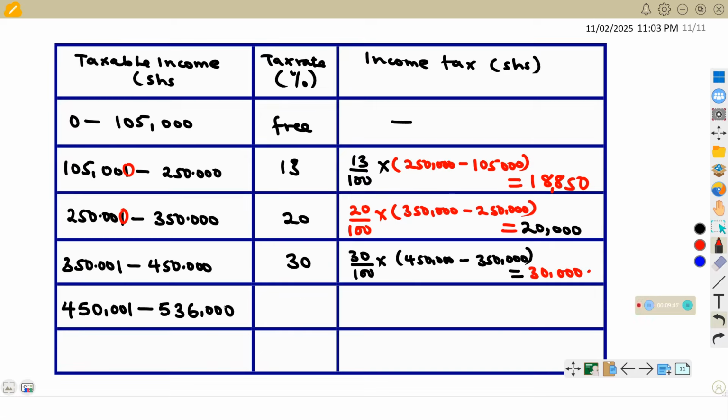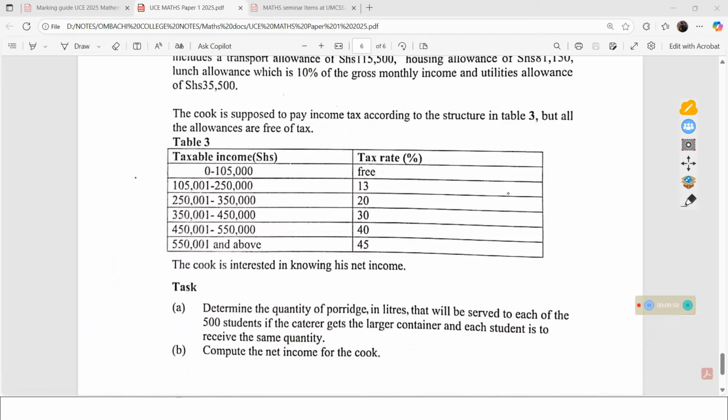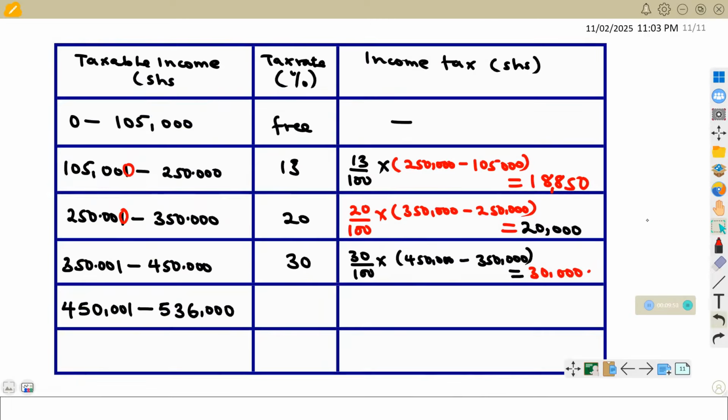And lastly, this is this range here. The rate was 40, so it means we shall have here 40%. We shall also get 536,000. We shall subtract 450,000. As I said, this will be treated as a 0. And this should give us the value which is equal to 34,400. So that is basically what we shall be able to obtain.